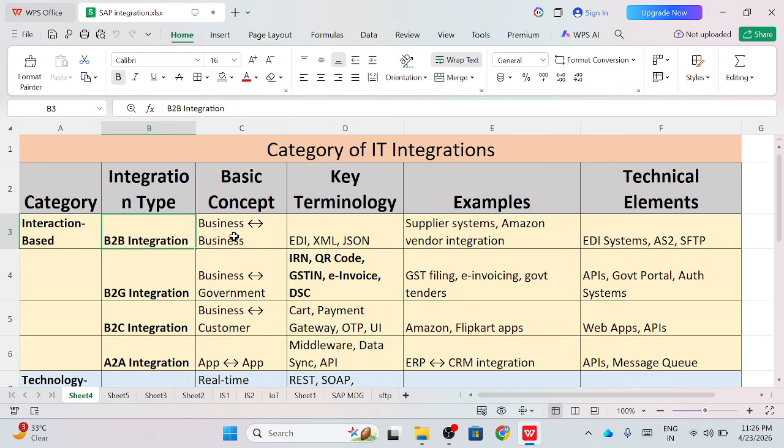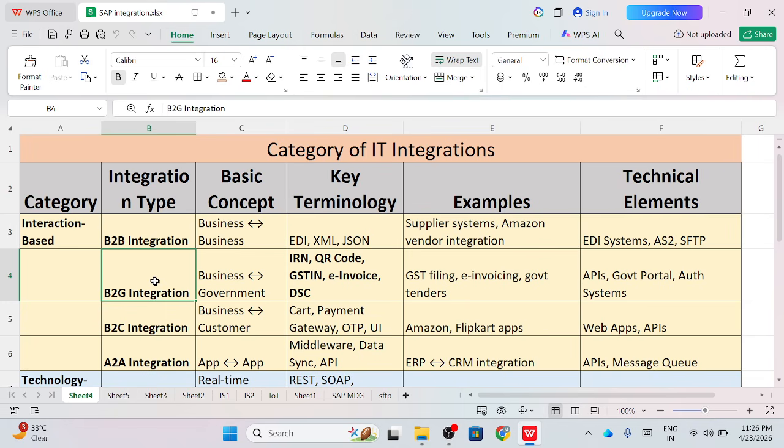So this is B2B integration, in which the key technology terms used are EDI, XML or JSON, EDI systems, AS2 or SFTP. The second type within interaction based is B2G integration, that is business to government integration.